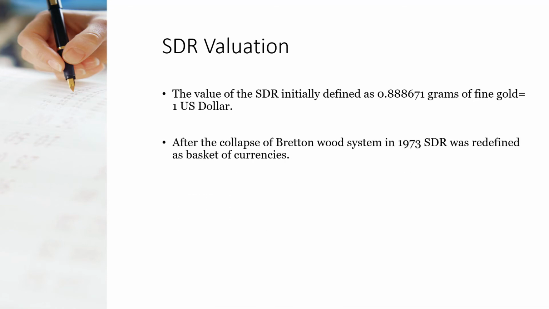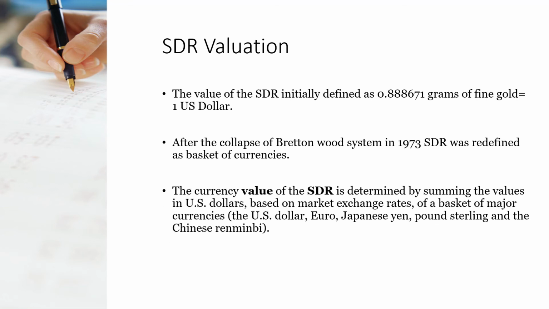After the collapse of the Bretton Woods system in 1973, SDR was redefined as a basket of currencies. When the Bretton Woods system fell down in 1973, special drawing rights were revised.